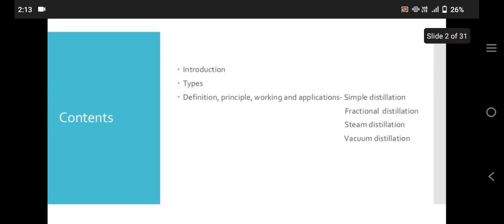Today the topics we are going to discuss are the contents: introduction, types, definition, principle, working and applications, simple distillation, fractional distillation, steam distillation, and vacuum distillation.